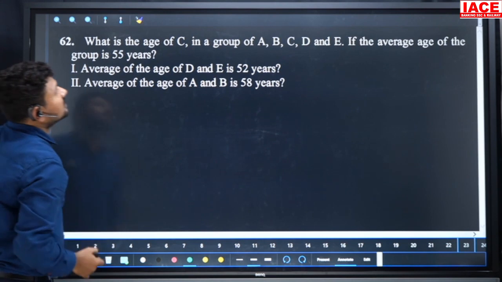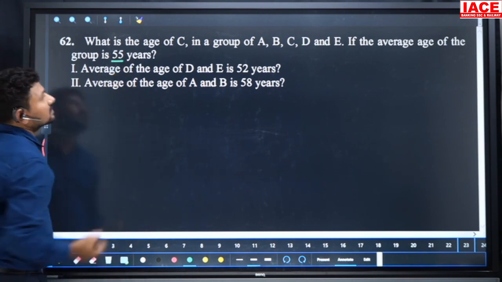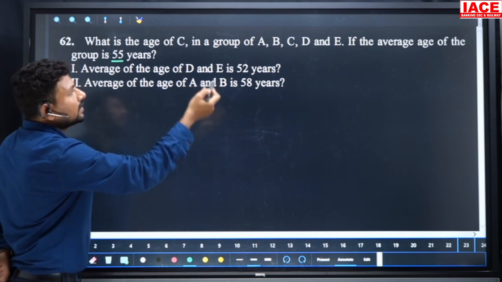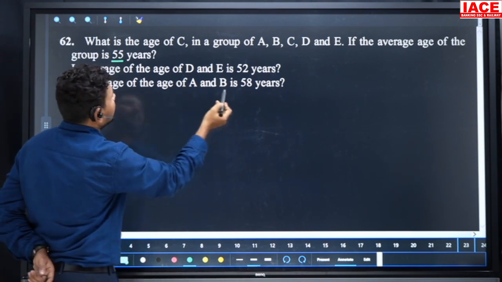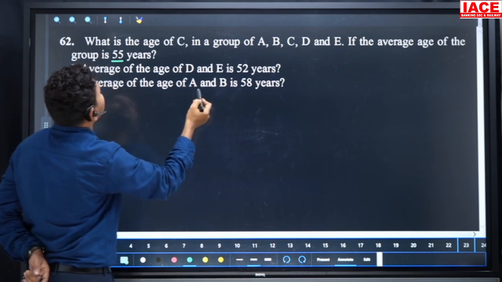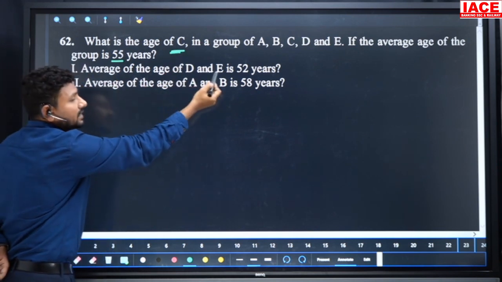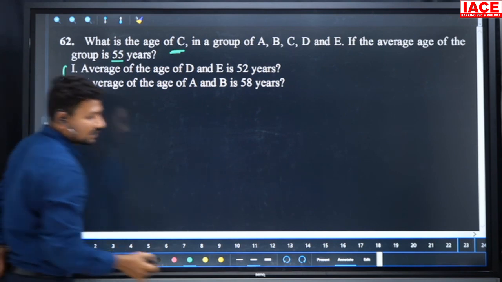What is the age of the C in the group of A, B, C, D, E if the average age of the group is 55 years? Total age of the group is 55 into 5, which gives the sum of A to E. The average of D and E and the average of A and B are required. We need the C value. Without knowing A and B, and D and E, we can't find it out. Both statements are required to find an answer.